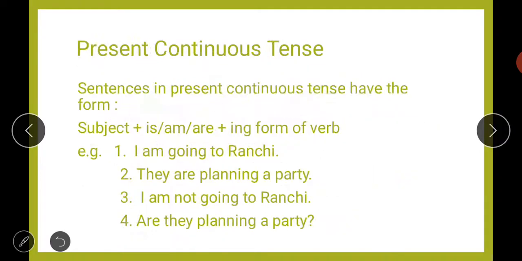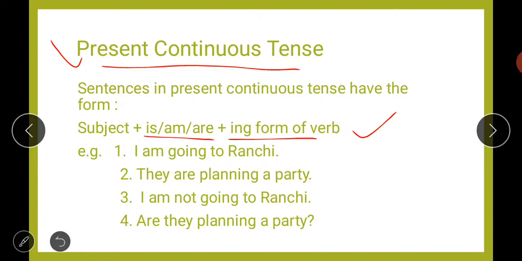Next, now we will talk about your present continuous tense. First of all, let us look at the rule again. I have already told you: subject plus helping verb plus ing form of verb. So for example, I am going to Ranchi. They are planning a party. Next, if we talk about how to make a negative sentence of it, we will simply add the word not in between the helping verb and the main verb. So I am not going to Ranchi. So like this you will make a negative sentence.